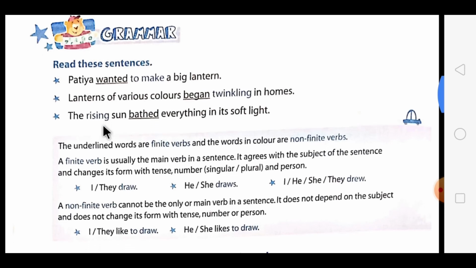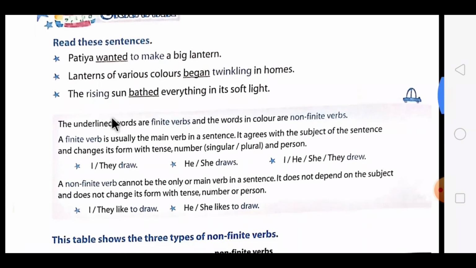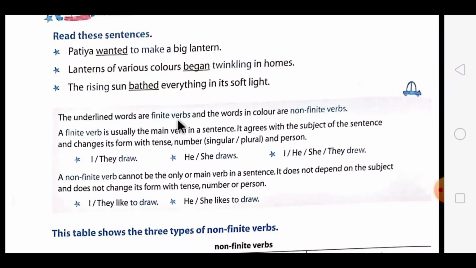Now let's begin with the definition. Then you will come to know why this is done. The underlined words are finite verbs, and the words in color are non-finite verbs. Now you understood the difference between these two, students? The underlined words are called finite verbs, and the highlighted verbs are non-finite verbs. What do you mean by a finite verb, students?